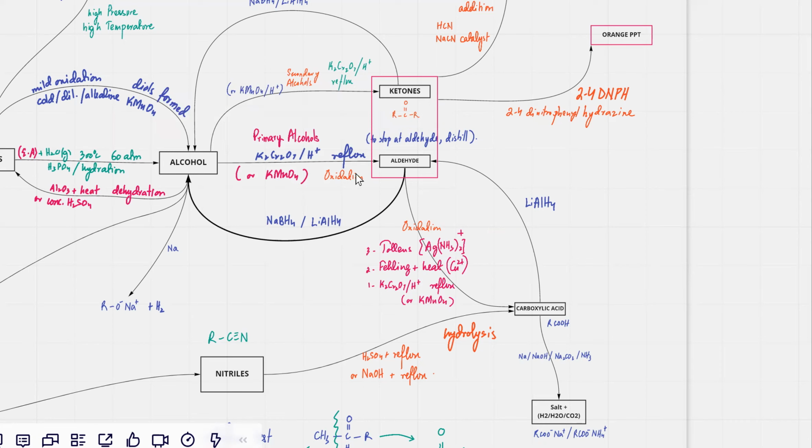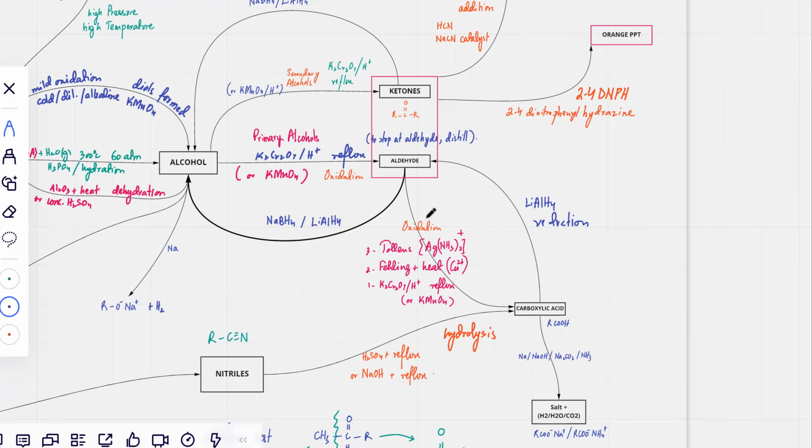So what we did right now was oxidation: primary alcohols turning into aldehydes, and aldehydes further getting oxidized to carboxylic acid. And carboxylic acid getting reduced by LiAlH4. This is reduction. Reduction with LiAlH4 turns it into aldehydes, and aldehydes further get reduced by NaBH4 or LiAlH4 back into primary alcohols.